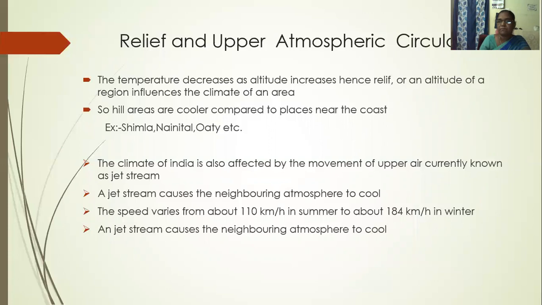Next, upper atmospheric circulation. The climate of India is also affected by the movement of upper air currents known as jet streams. A jet stream causes the neighboring atmosphere to cool. The speed varies from about 110 kilometers per hour in summer to about 184 kilometers per hour in winter.